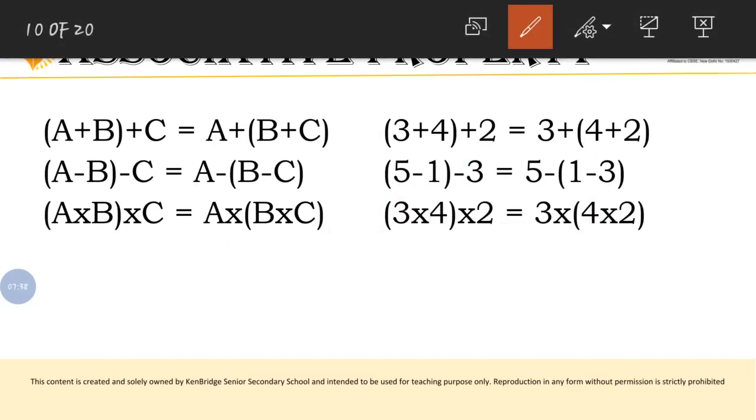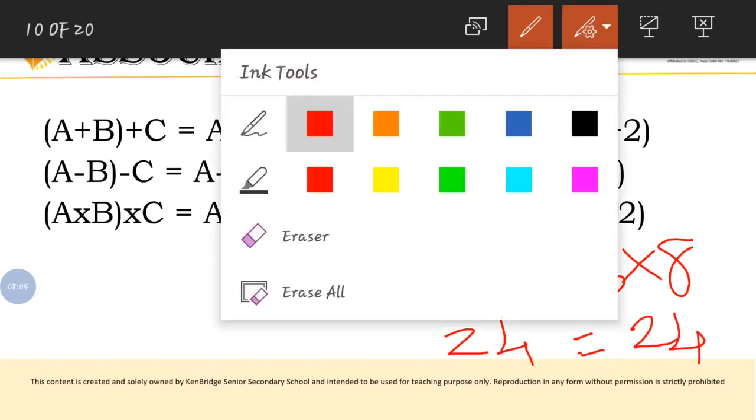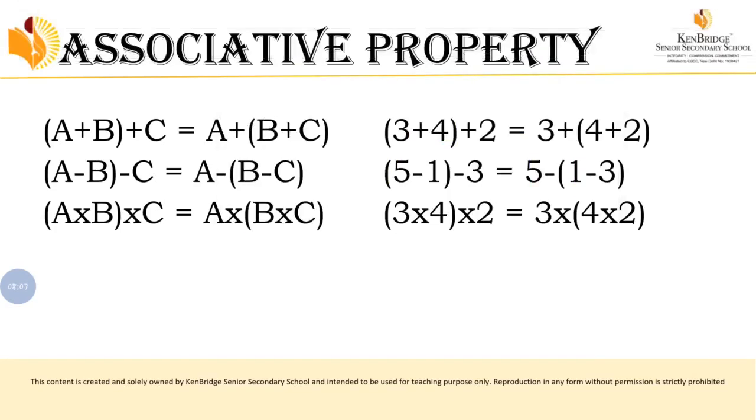So 3 into 4, 4 3s are 12. 12 into 2 is equal to 3 into (4 2s are 8). Okay, so 12 2s are 24 and 3 8s are 24. Are both the same or not equal? Both are equal. Here also 24 and there also 24. So this multiplication satisfied the associative property. So let's move on to the next one, that is division.